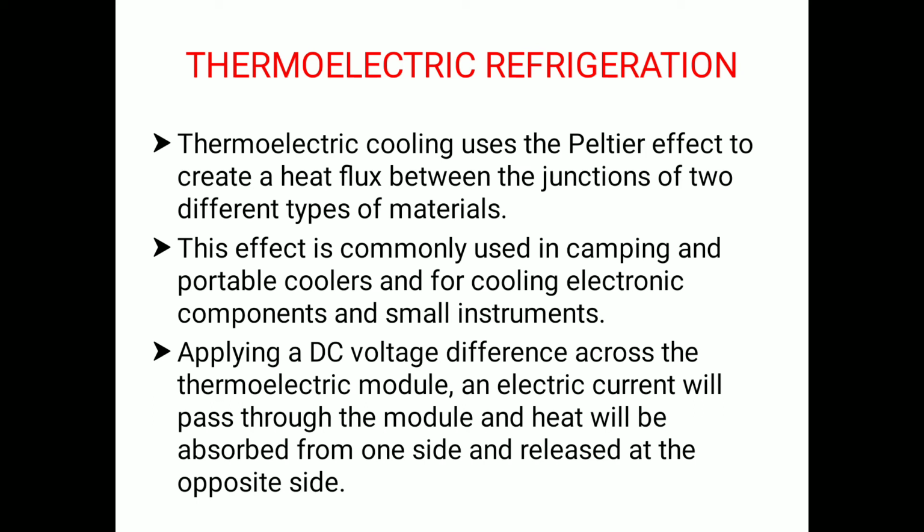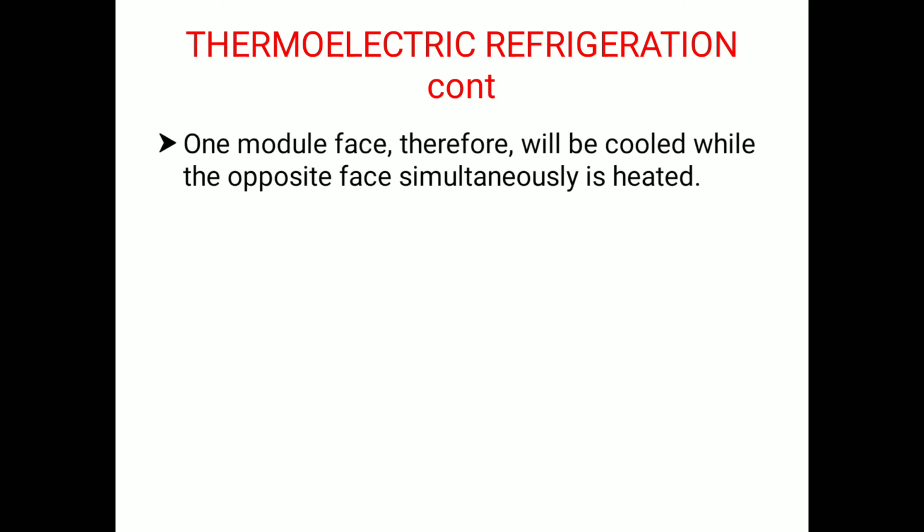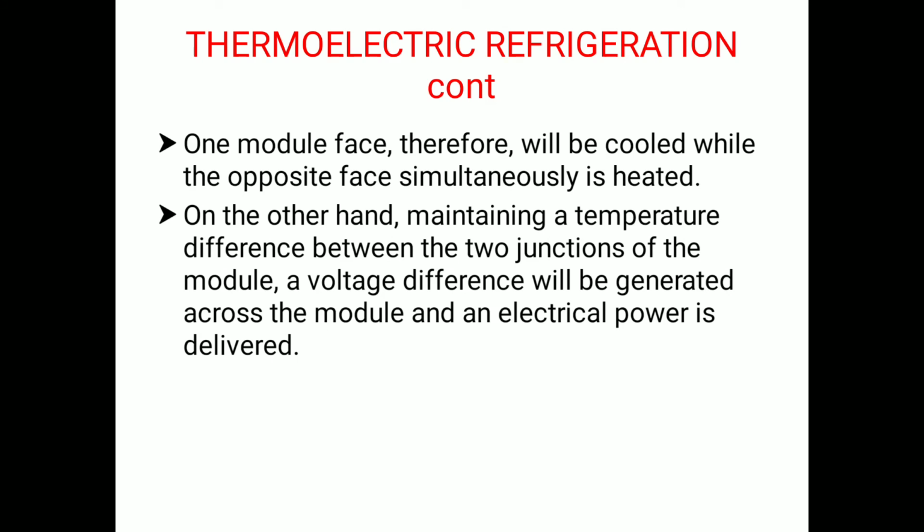Applying a DC voltage difference across the thermoelectric module, an electric current will pass through the module and heat will be absorbed from one side and released to the opposite side. So one module face will be cooled while the opposite simultaneously gets heated. On the other hand, maintaining a temperature difference between the two junctions of the module, a voltage difference will be generated across the module and electrical power is delivered.